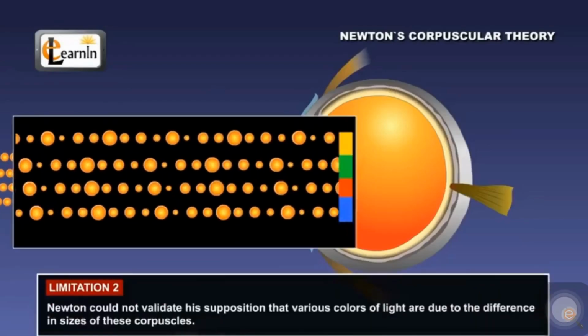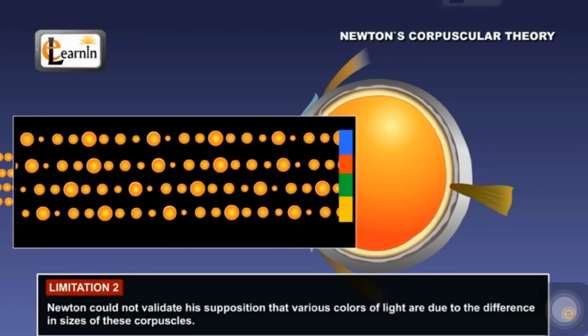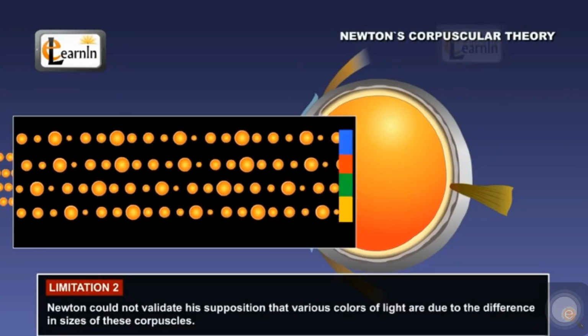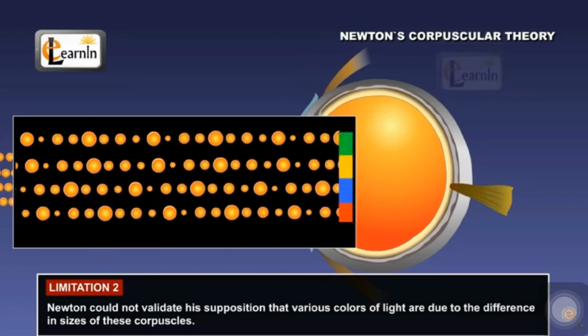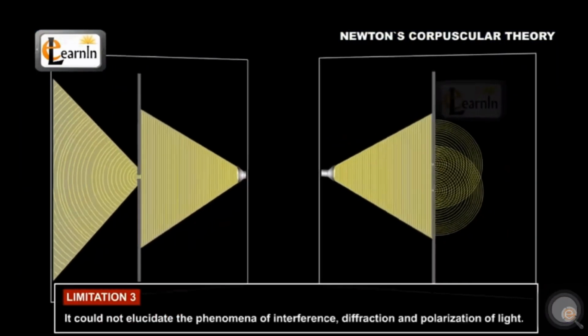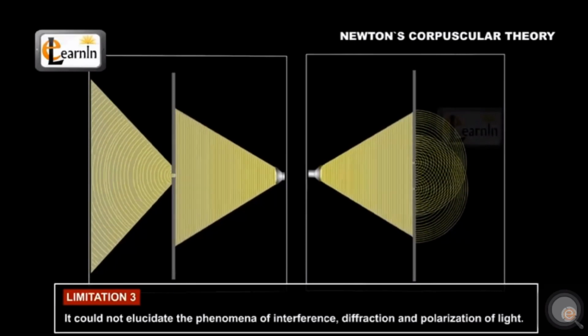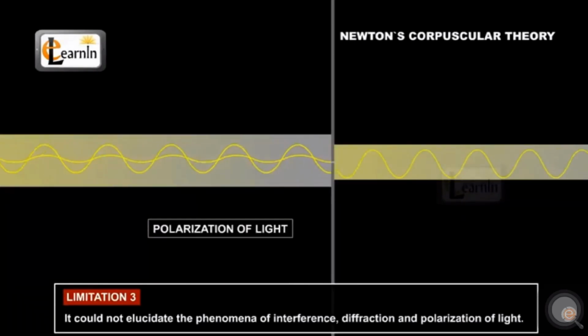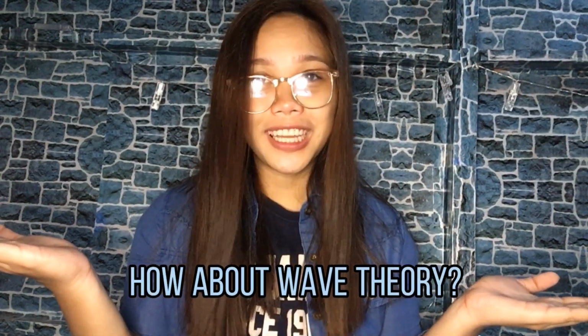He was also unable to validate his supposition that various colors of light are due to the difference in sizes of these corpuscles. For these reasons, the hypothesis was rendered baseless. The biggest limitation of Newton's corpuscular theory of light was that it could not illuminate the phenomena of interference, diffraction, and polarization of light. How about the wave theory?